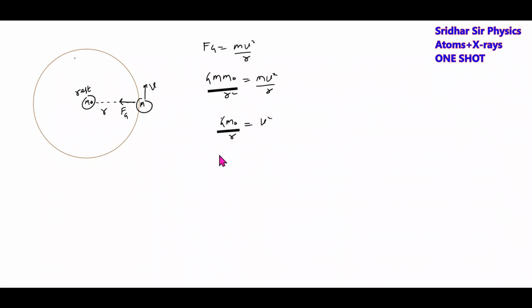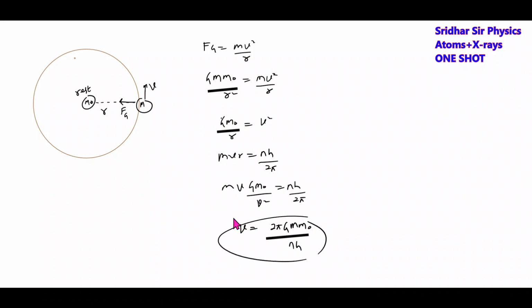Then Bohr's postulate, mvr equal to nh by 2 pi. Substituting the mass of the particle m, v as it is, r will be g m naught by v square, equal to nh by 2 pi, where v is equal to 2 pi g m m naught by nh. Substitute the v here, and we'll get the radius of the Bohr orbit.